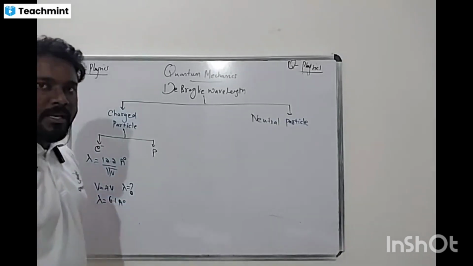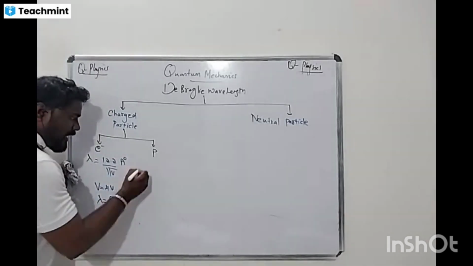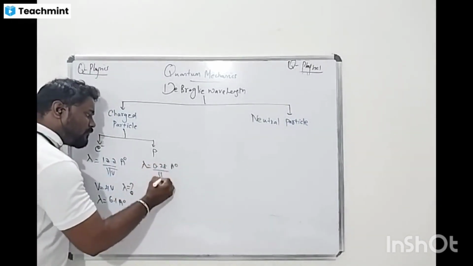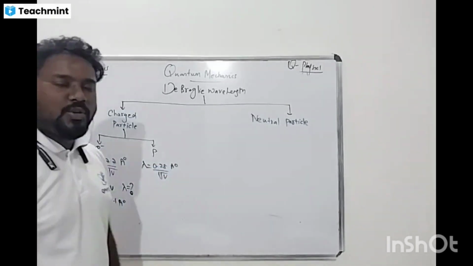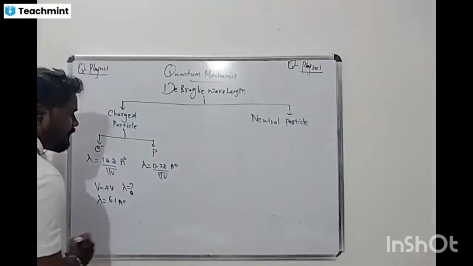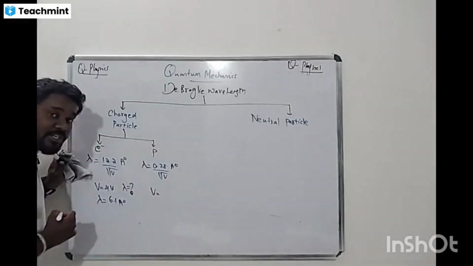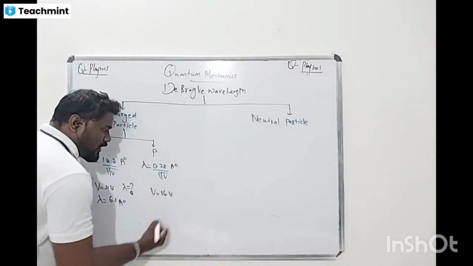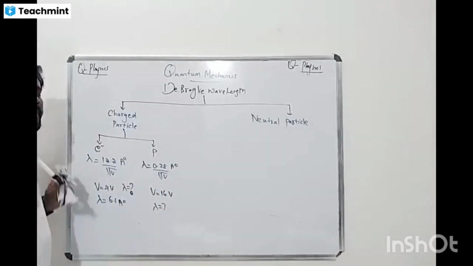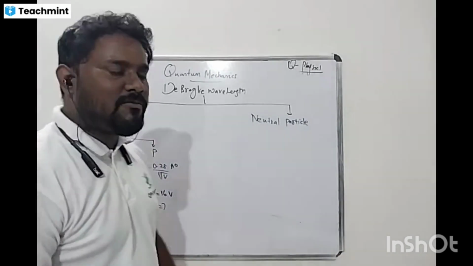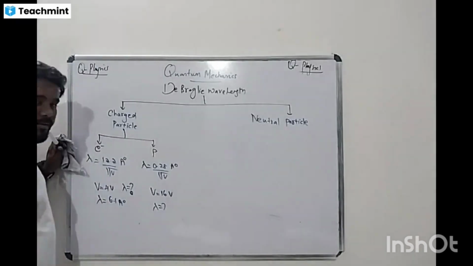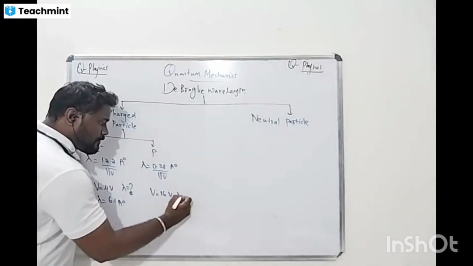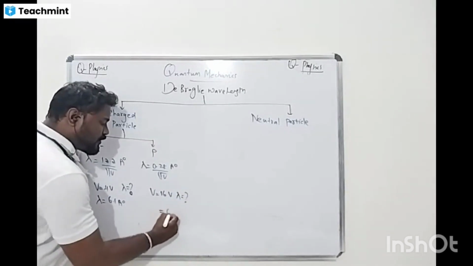That's a very important thing. For the proton, lambda is equal to 0.28 Angstrom divided by root V. If the accelerated potential is 16, what is the value of lambda? What will you get? 0.7.